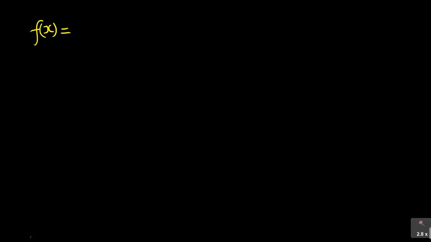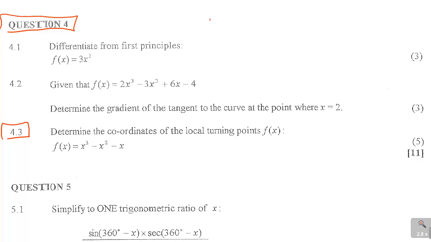What they need is the local turning point, and you know what they mean by turning point. What you simply need to do is find f prime x. In other words, you differentiate and then you equate it to 0. So at the turning point, the gradient is equal to 0.